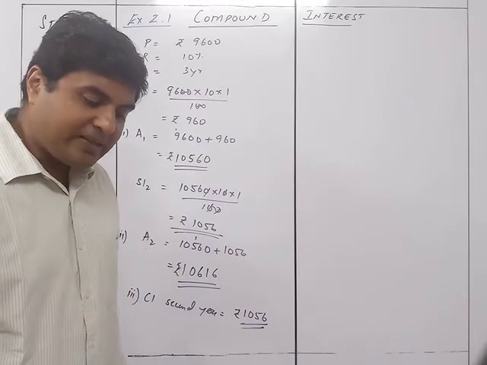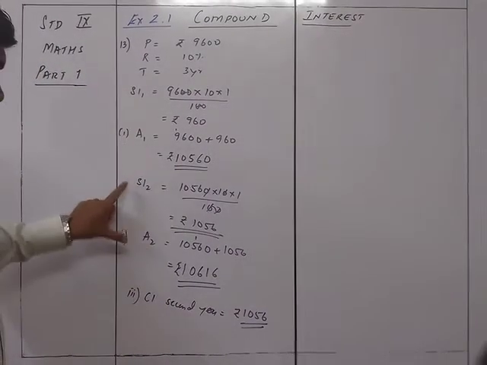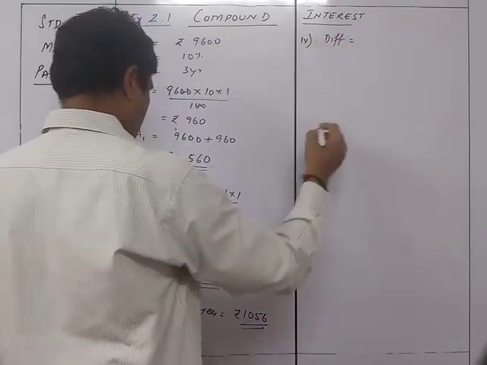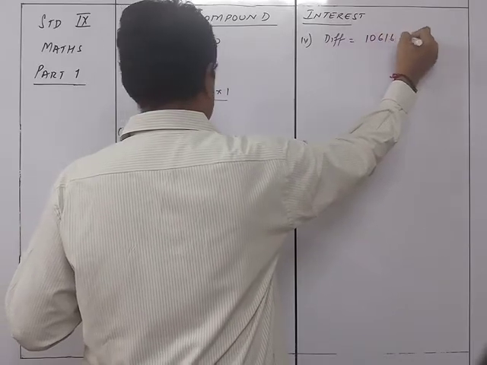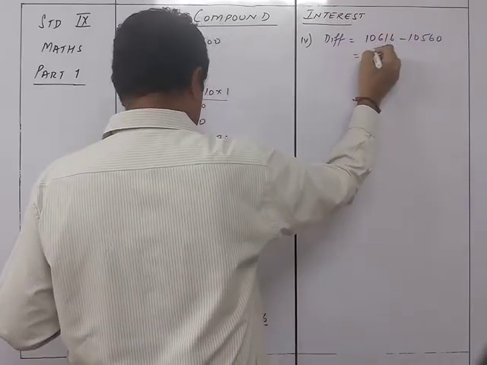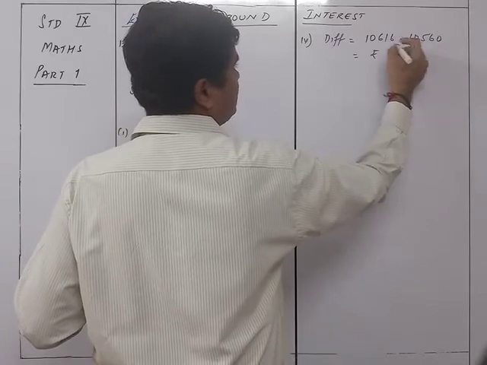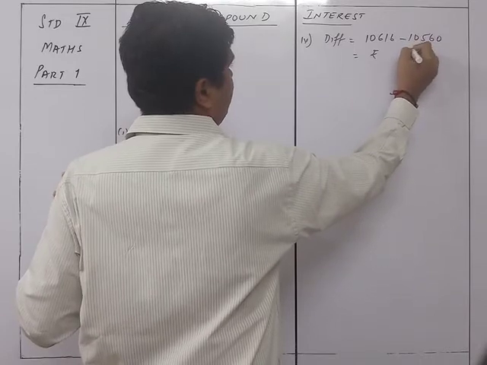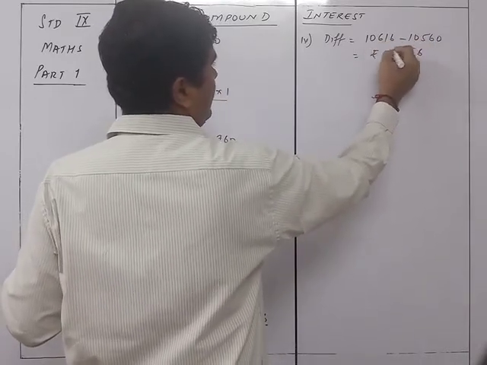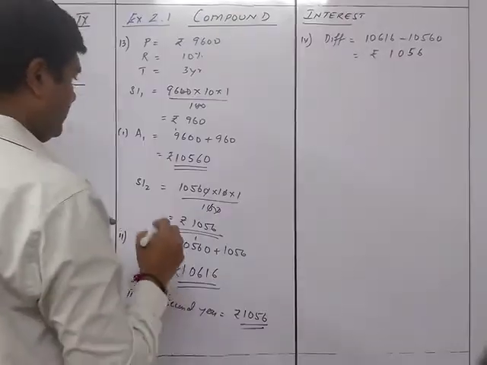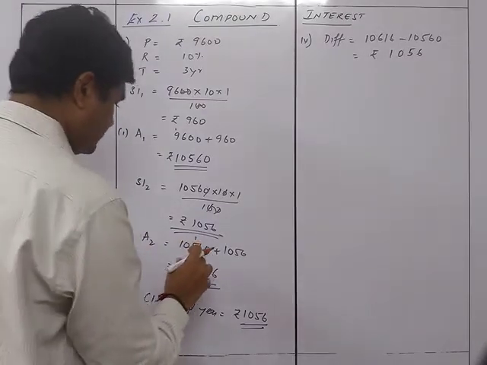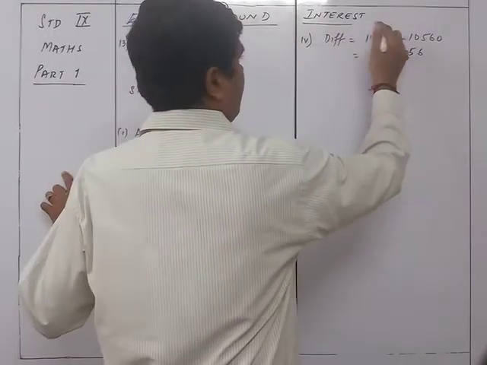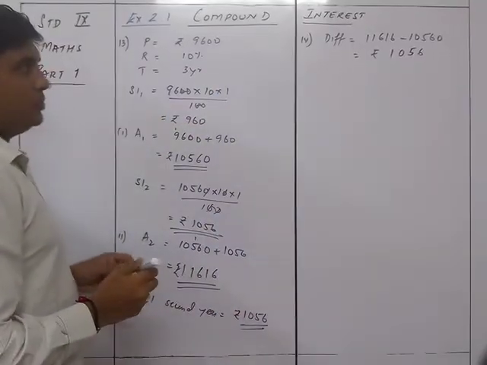Now find the difference between the second and the first answer. So that's the fourth part. Difference is equal to 11616 minus 10560, which is rupees 1056. Okay, that is again going to be the same thing.